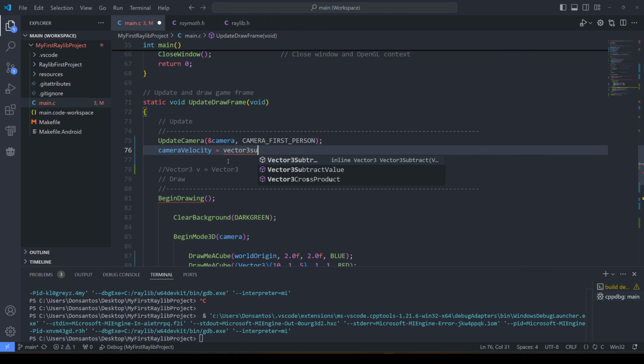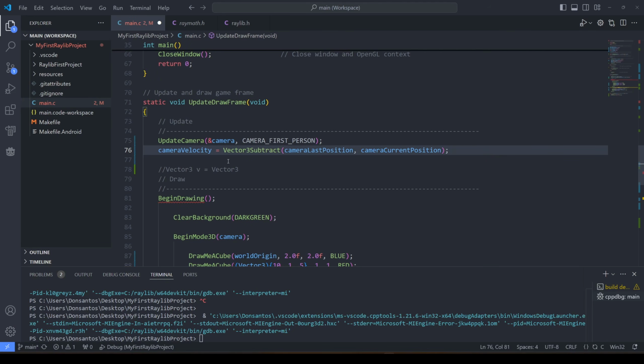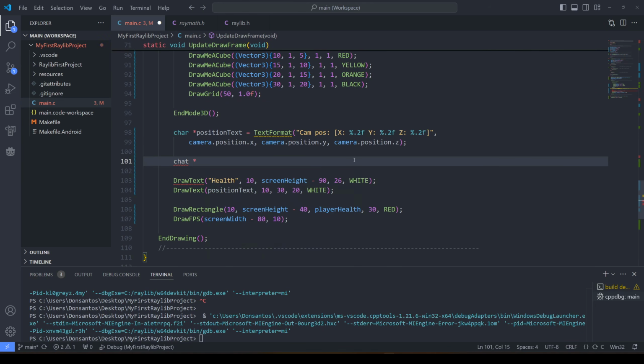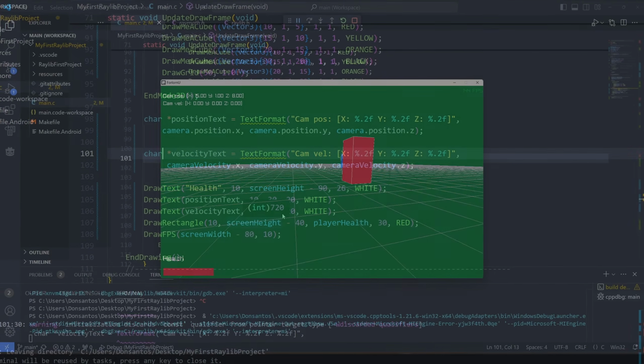So I end up setting the velocity to the subtraction between current position and last position, and then we update the last position to be the current position, allowing us to do this again the next frame. Next, I simply copy the previous text I was using for the position and do the same for our new velocity.